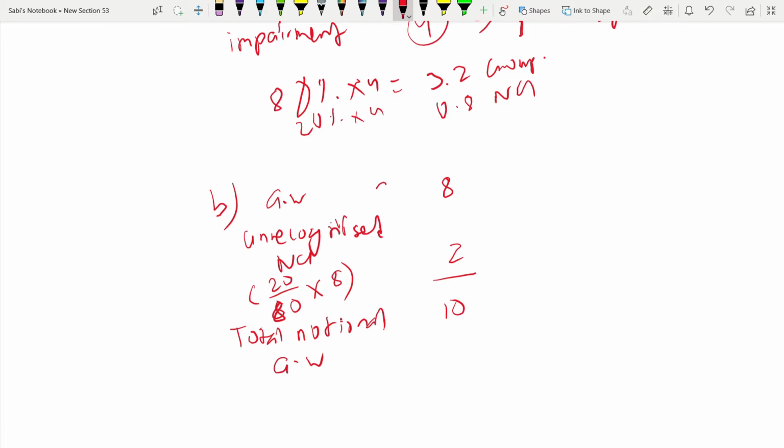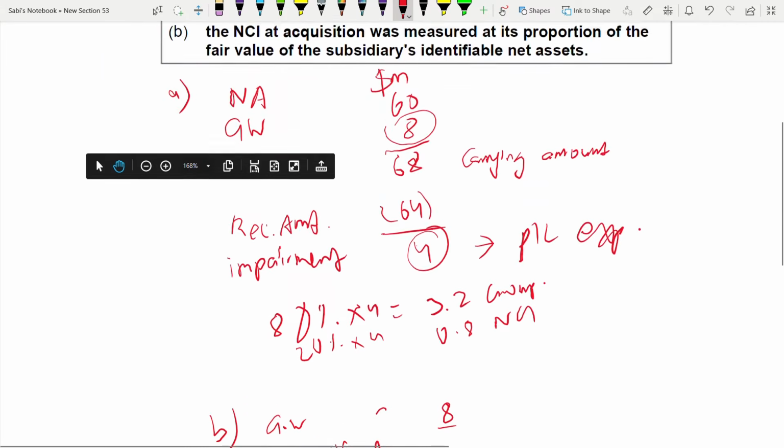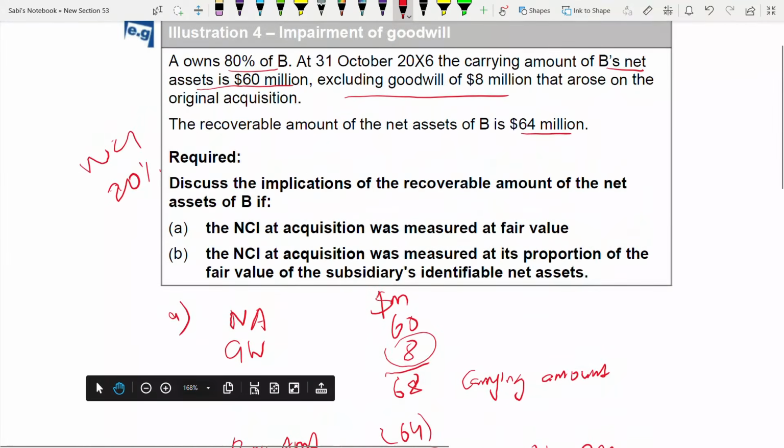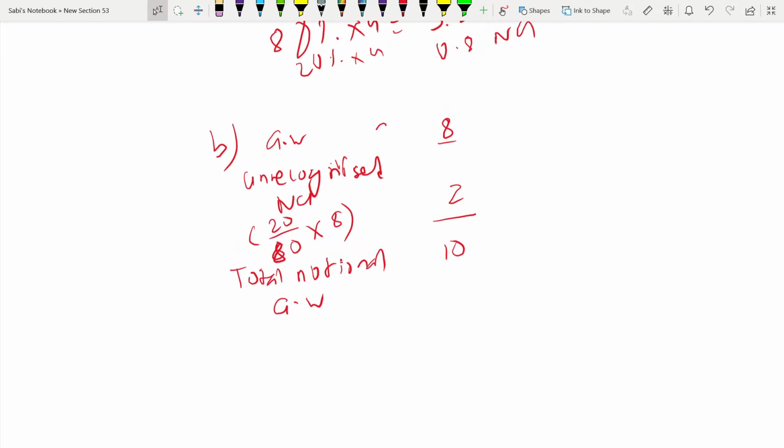Now net asset, because you need this to compare it with the net asset. With net asset, you have to add the total goodwill. You just cannot add this 8, which is for the parent. So 60 is the net asset.